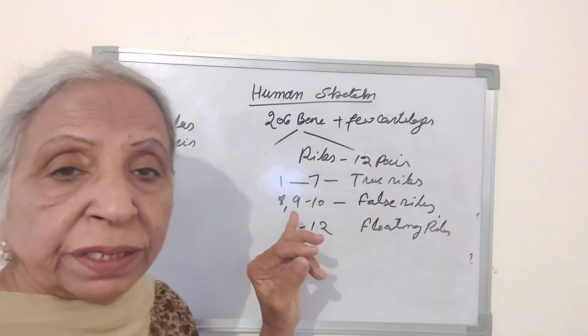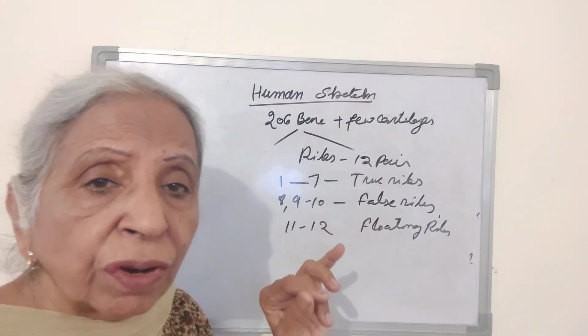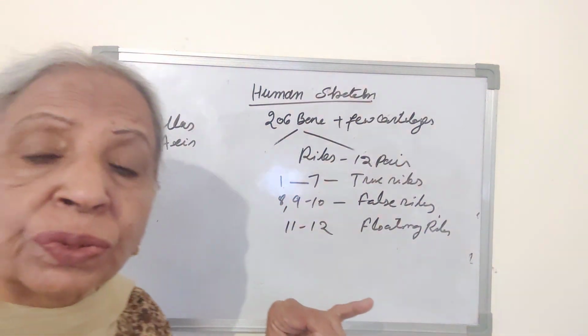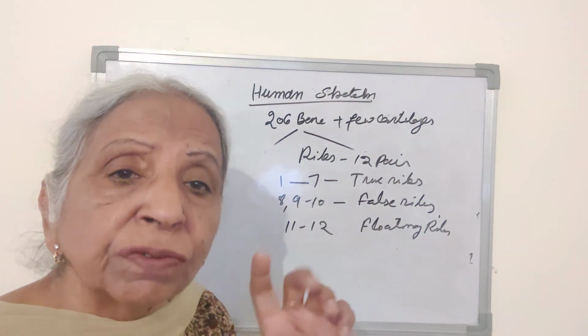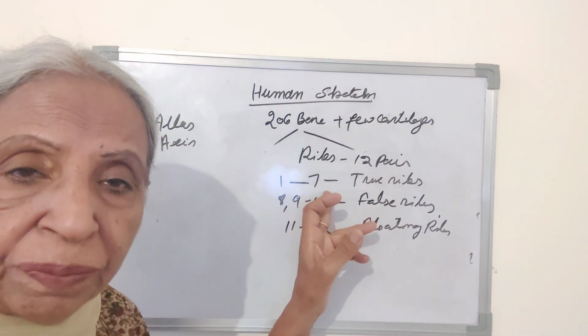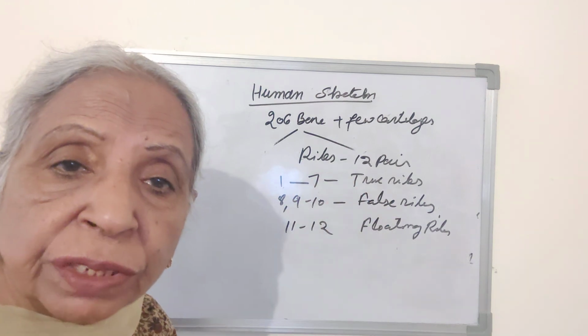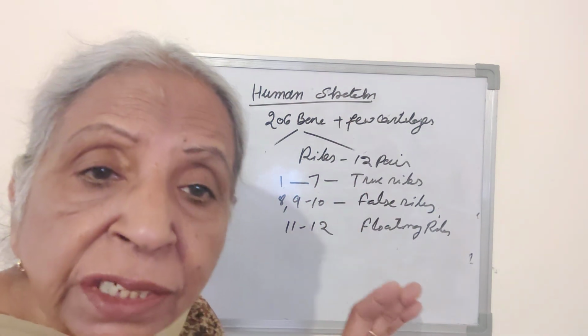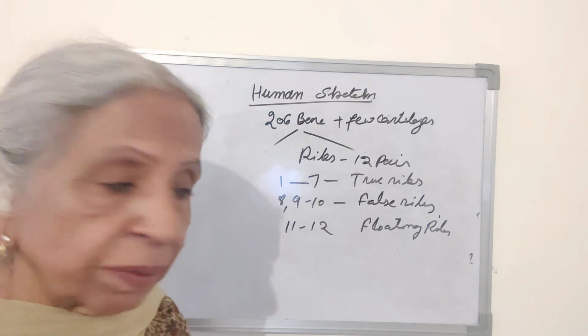The 8th, 9th and 10th pairs are called false ribs because on the dorsal side they are attached to the vertebral column, but on the ventral side they are attached to the 7th rib. They are not attached to the sternum, so they are called false ribs.